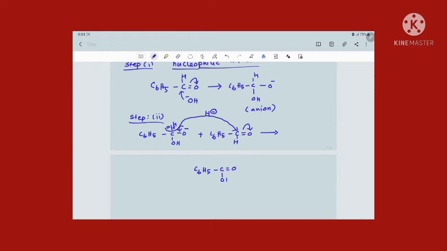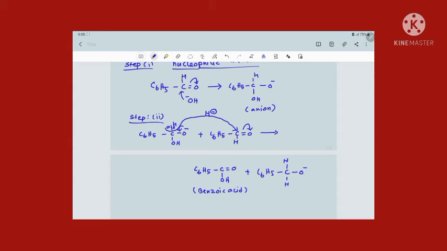Then branch OH group. So you are getting an acid. You are getting a carboxylic acid with a benzene ring. What do you call it as? Benzoic acid. The name of this product is what? Benzoic acid. Plus the other one is C6H5 single bond CH, what you have already. Now due to transfer of hydride ion, here one hydrogen is getting attached, isn't it? Then single bond O minus.